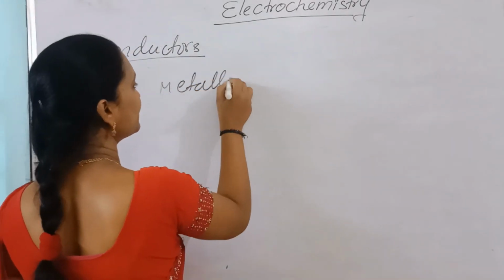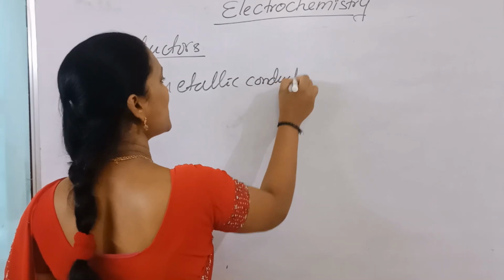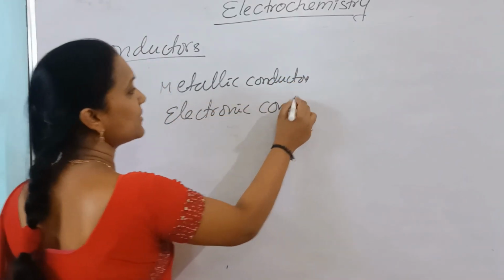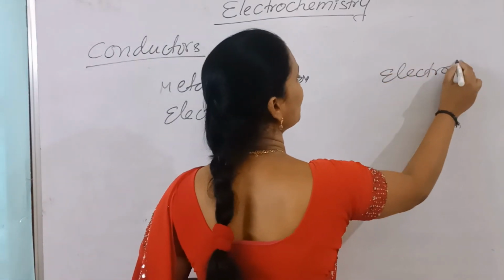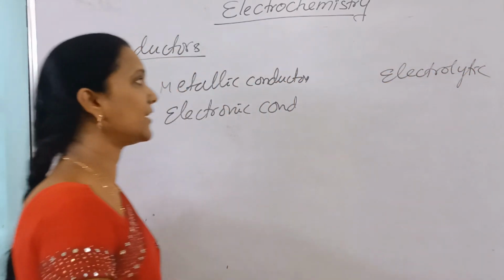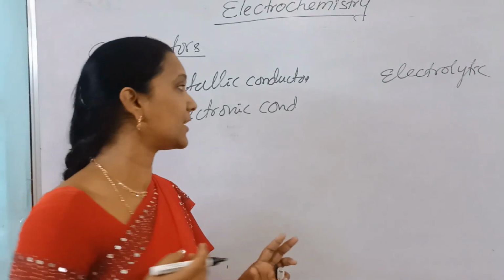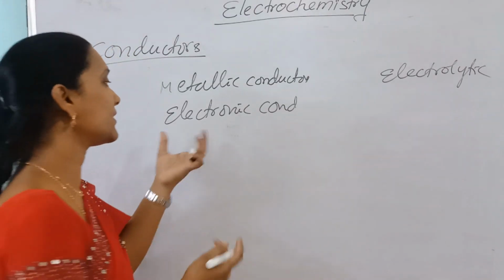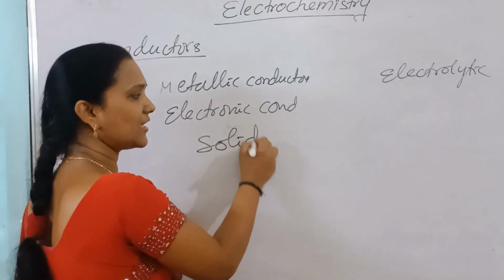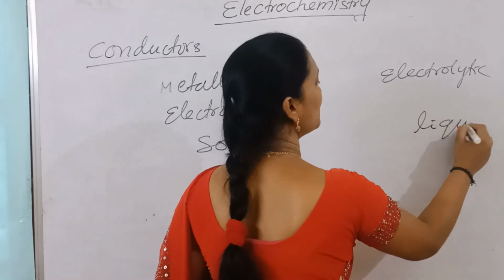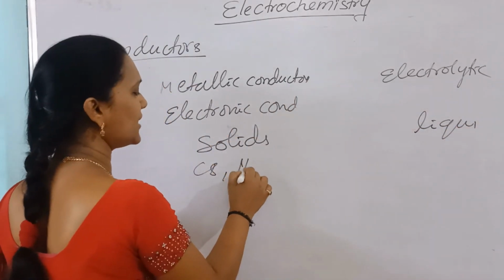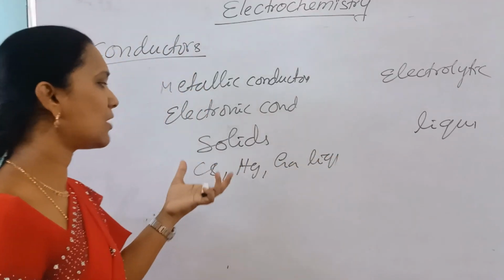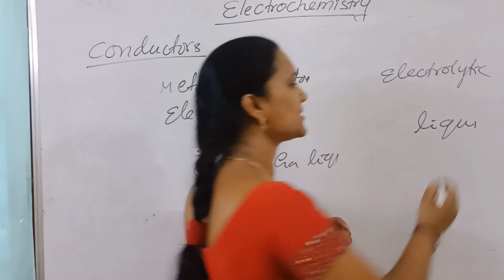Metallic conductors. Metallic conductors are also called electronic conductors. Electronic conductors and electrolytic conductors. So what are these metallic or electronic conductors? These are solids. Generally metals are solids, but cesium, mercury, gallium are liquids. So except these, all the remaining are solids.